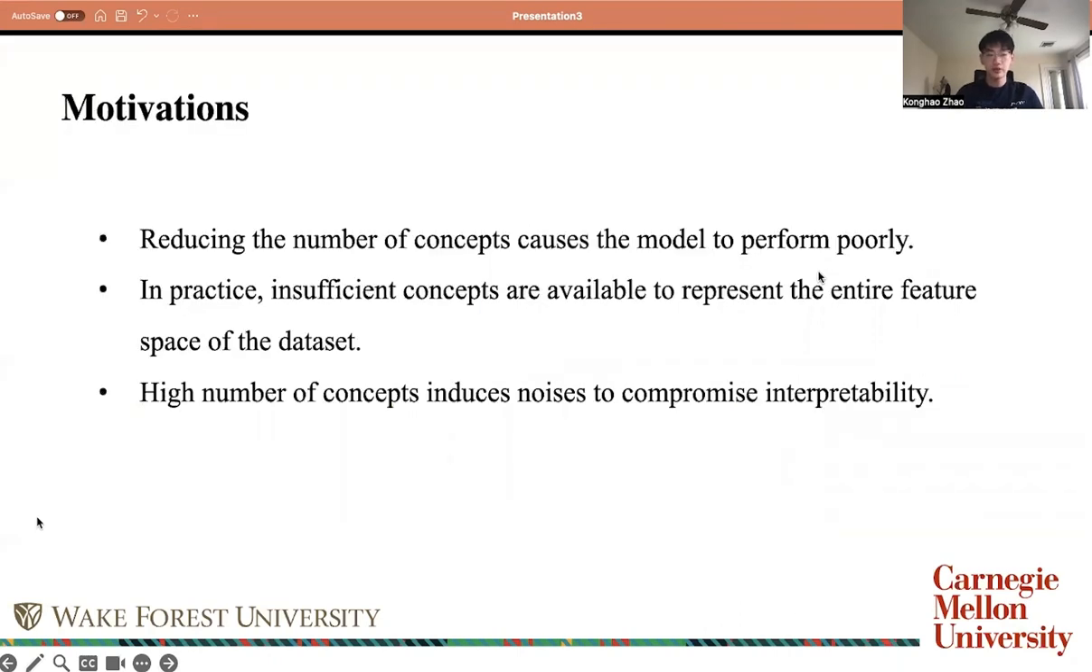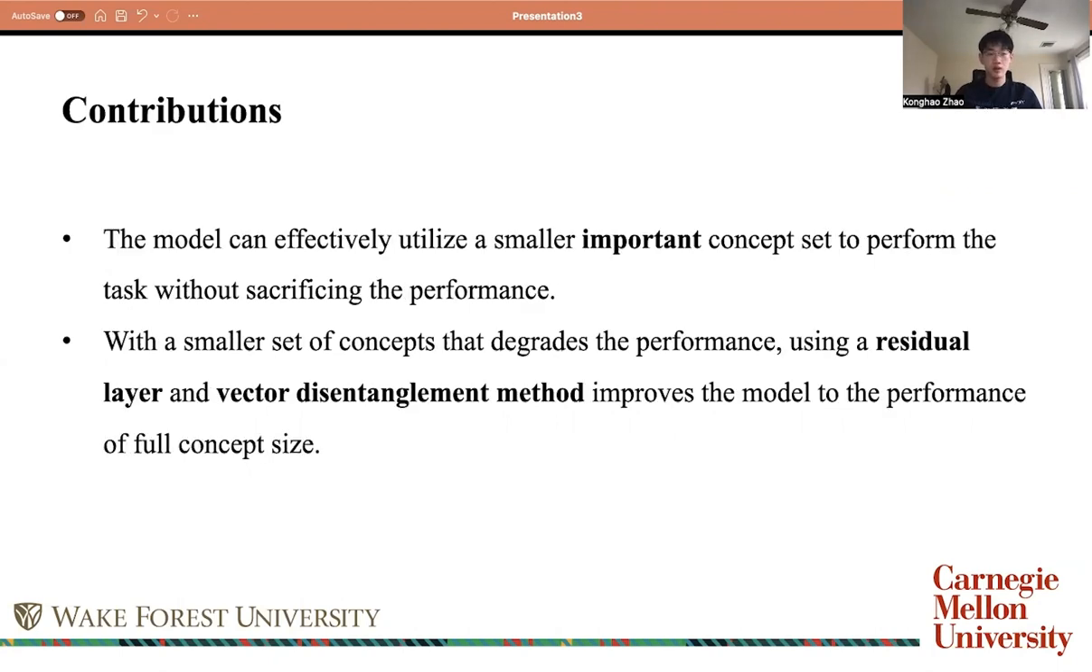Recent studies show that reducing the number of concepts causes the model to perform poorly, but in our study, it does not. In practice, insufficient concepts are available to represent the entire feature space of the dataset, leading the model to learn a poor representation from the dataset and causing potentially poor performance. Also, a high number of concepts induces additional noise that compromises the interpretability of the model as well.